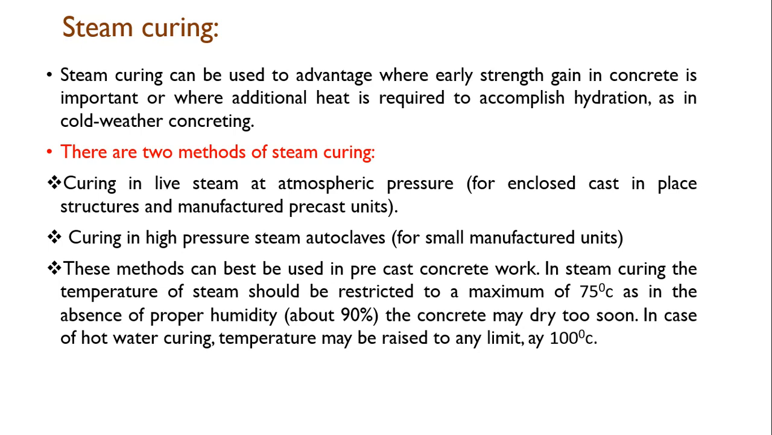In steam curing, the temperature of steam should be restricted to a maximum of 75 degrees centigrade, as in the absence of proper humidity the concrete may dry too soon. In case of hot weather, the curing temperature may be raised up to 100 degrees centigrade. So steam curing is normally used in case of precast concrete work. So this is all about various curing methods.